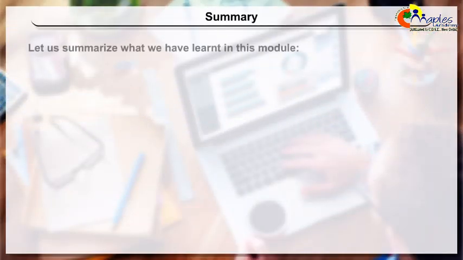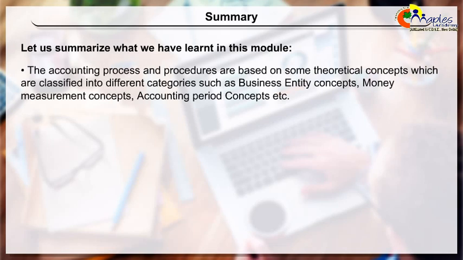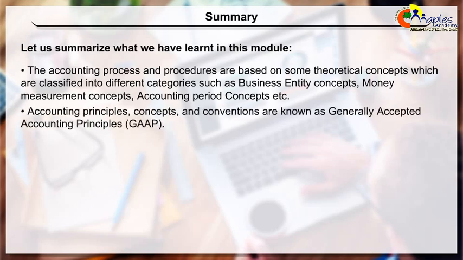Summary. Let us summarize what we have learned in this module. The accounting process and procedures are based on some theoretical concepts which are classified into different categories such as business entity concept, money measurement concept, accounting period concept, etc. Accounting principles, concepts and conventions are known as Generally Accepted Accounting Principles, that is GAAP.